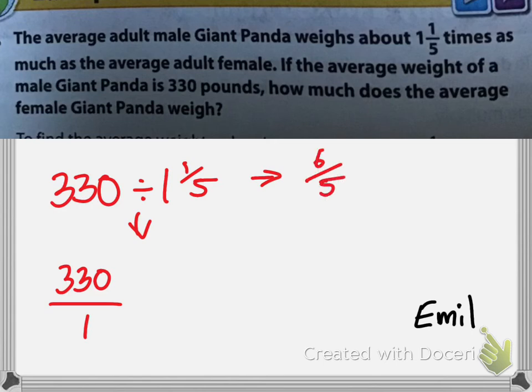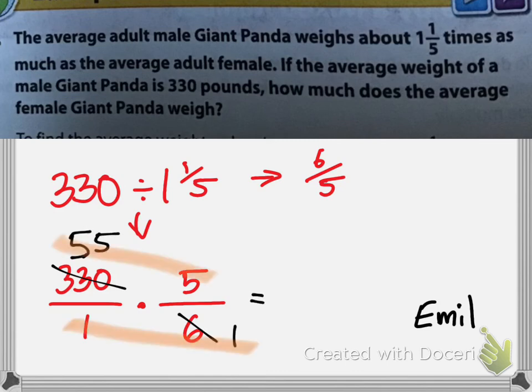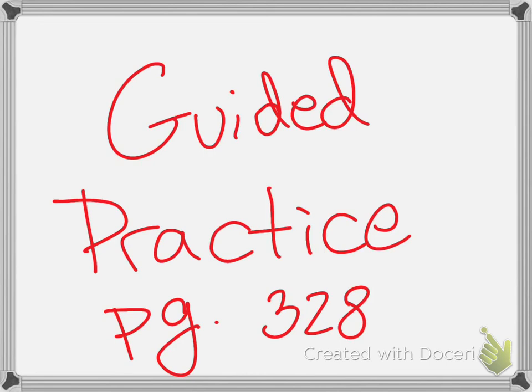6 over 5. Excellent. So I change and then I flip to 5 over 6. I can cross cancel here. 330 is divisible by 6, so I get 1 and I get 55. So I'm gonna cross multiply. 55 times 5 is 275. And it's over 1, so I don't even need to do anything. Excellent. So you're gonna go to the guided practice, page